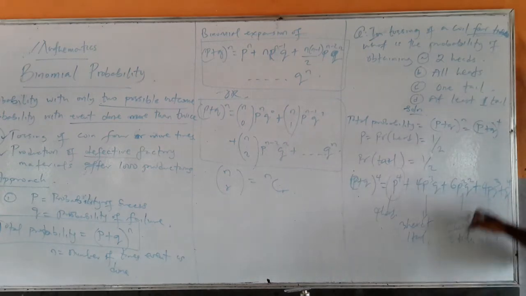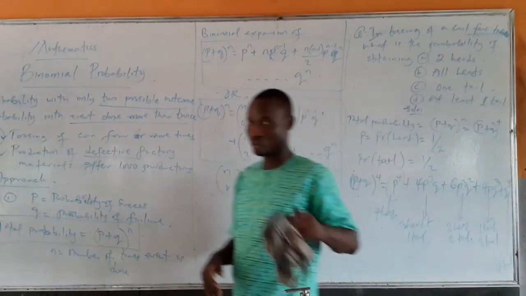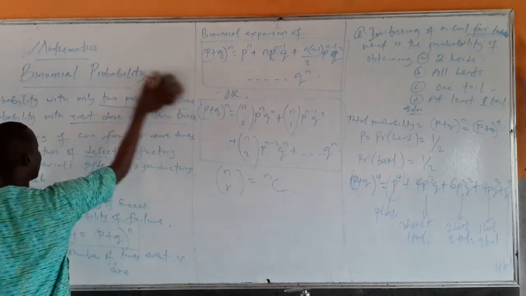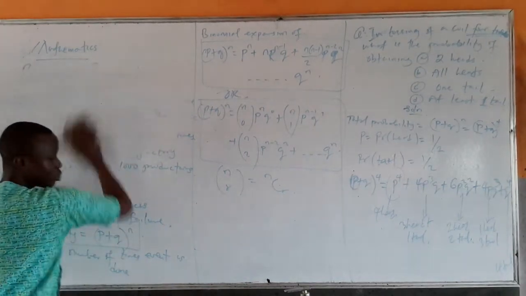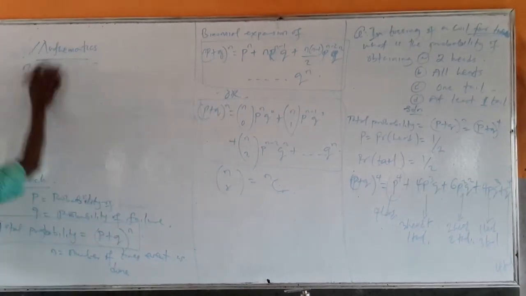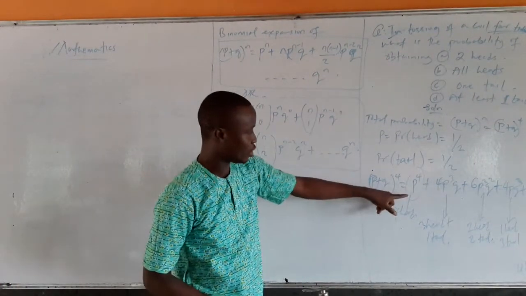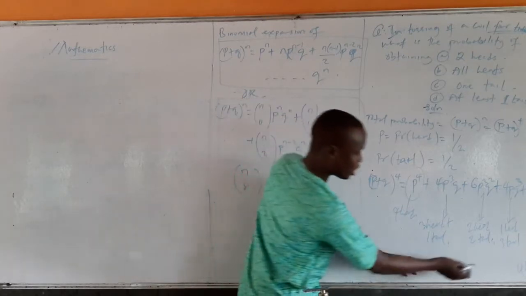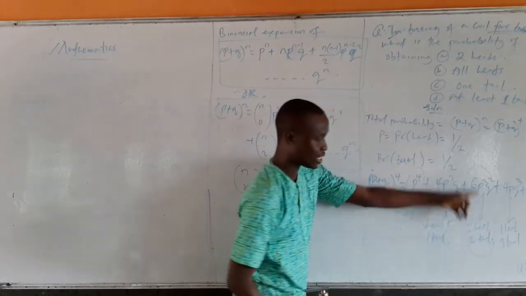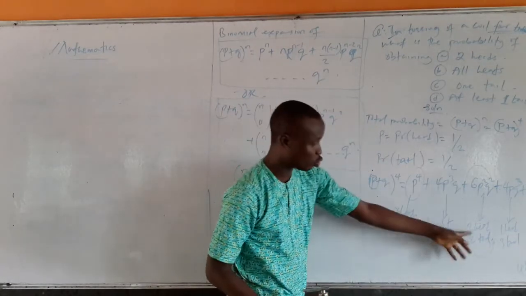So if you want to know the probability of having 2 heads, of course, from here, the probability of getting just 2 heads will be picked from this. You can't just get 2 heads, you get 2 heads and 2 tails.